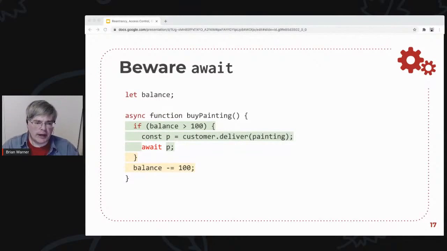So if you choose to use await, the best way to think about it is that your function is split into multiple pieces at each await. If you have one await in your call, it's like you have two separate functions, the part before, the part after.